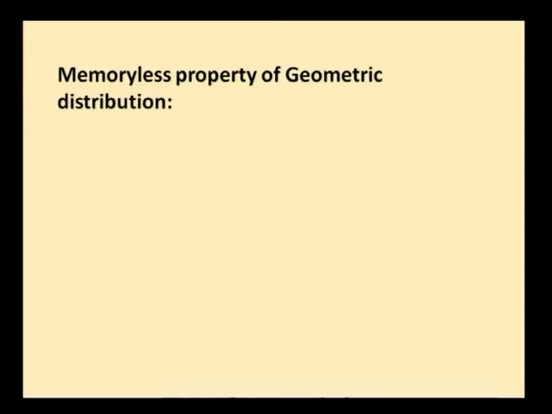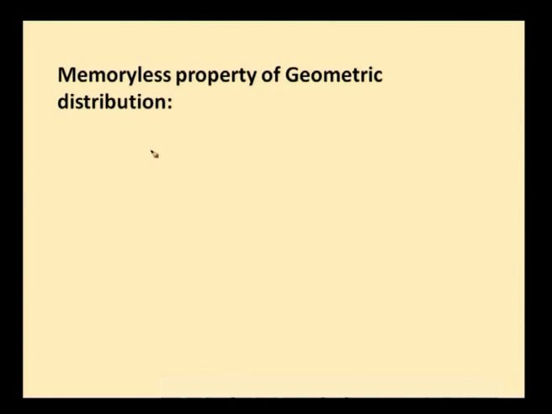Welcome after the break. Earlier to the break, we discussed the geometric distribution with its probability mass function, moment generating function, mean and variance. Next, this is one of the important properties of geometric distribution called the memoryless property. That is, the geometric distribution will remember only the current and will look forward to the future, whereas it will forget the past, and it is shown using probabilities as such, memoryless probability.